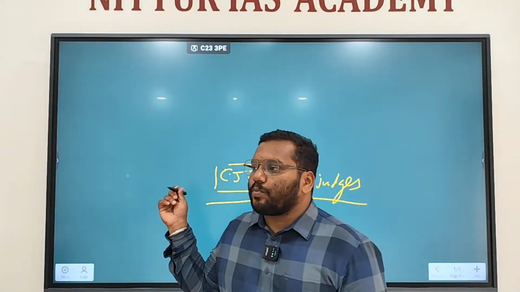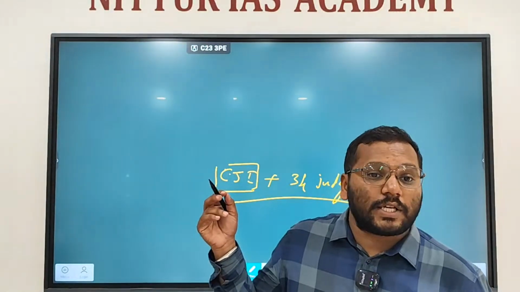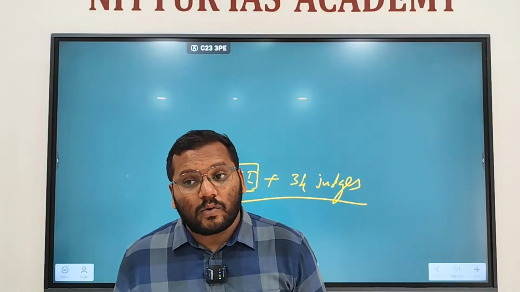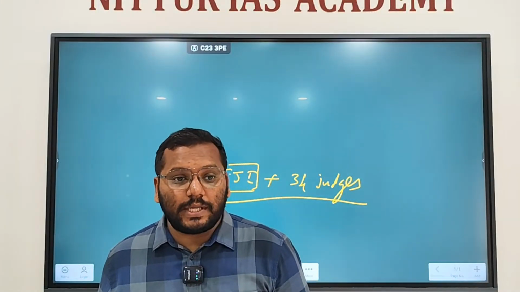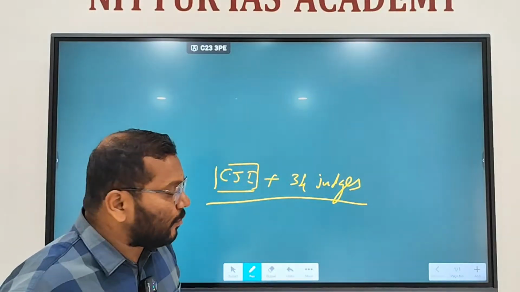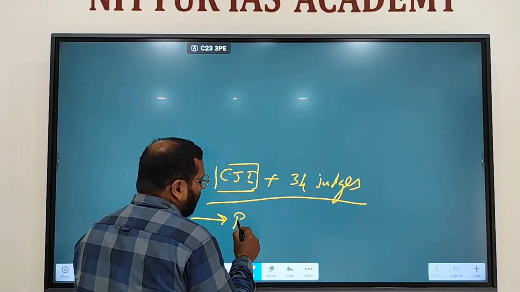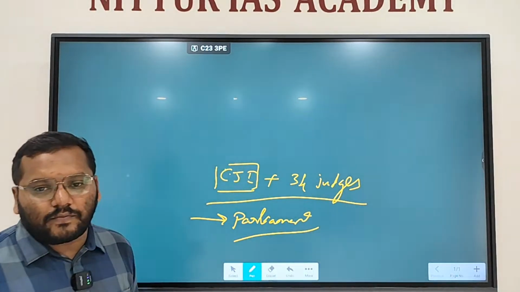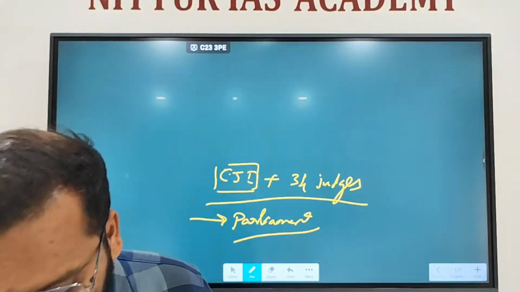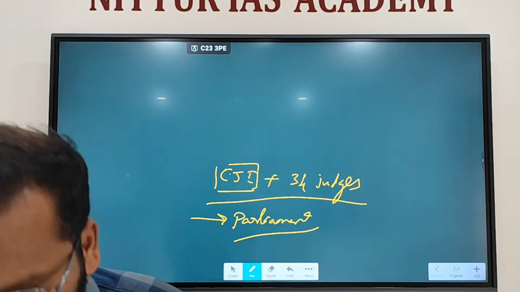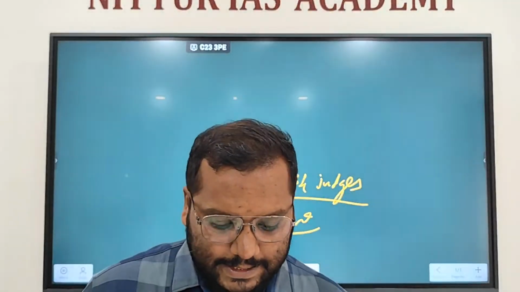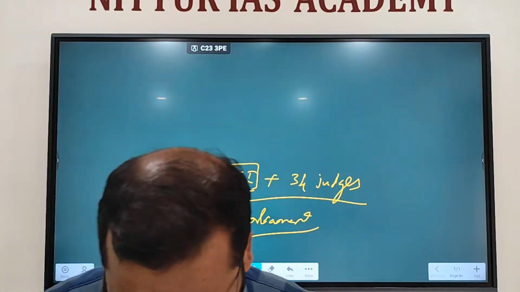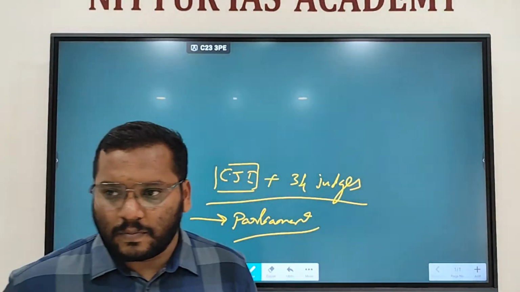So the strength of the Supreme Court means how many judges should be there. It is decided by an Act of the Parliament, whereas in High Court, it is the President who will decide from time to time how many judges should be there. But in Supreme Court, it is the Parliament, through an Act, that decides the strength, that is the number of judges in the Supreme Court. Parliament can increase or decrease it. Okay. Clear?